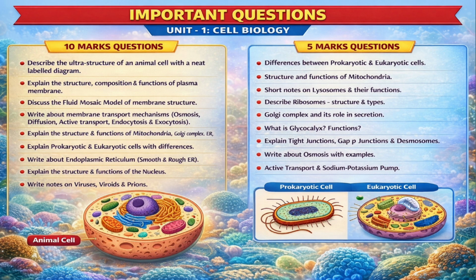The next essay topic covers cell organelles. Mitochondria produce ATP. The Golgi complex packs and secretes substances. The endoplasmic reticulum transports proteins and lipids. Lysosomes digest unwanted materials. Together, these structures ensure that the cell functions properly.